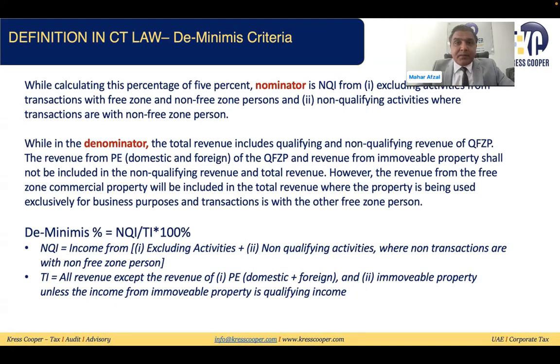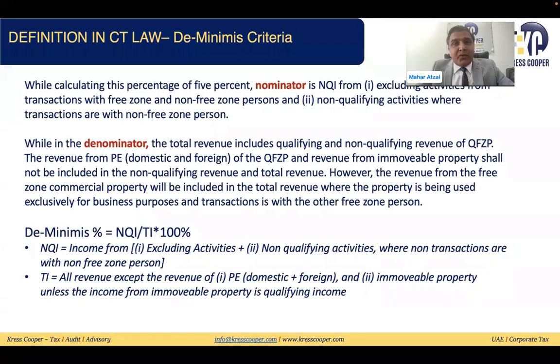In the numerator, we need to include only 2 things: excluding income from the excluding activities, and income from non-qualifying activities where the transactions are with the non-free zone person. Only 2 things will be appearing there.